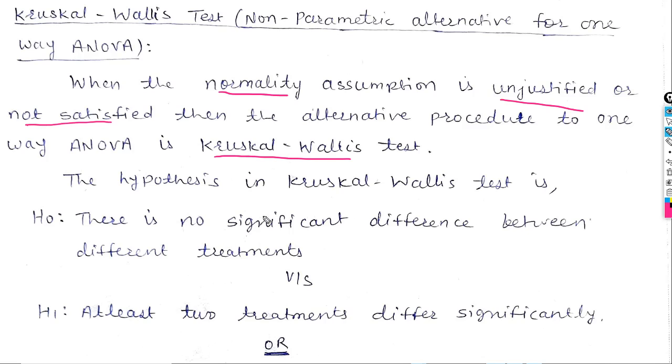The hypothesis in Kruskal-Wallis test is: null hypothesis H0 is there is no significant difference between different treatments, versus alternative hypothesis H1 is at least two treatments differ significantly. It is just like your one-way ANOVA. In one-way ANOVA also, your hypothesis is like this.